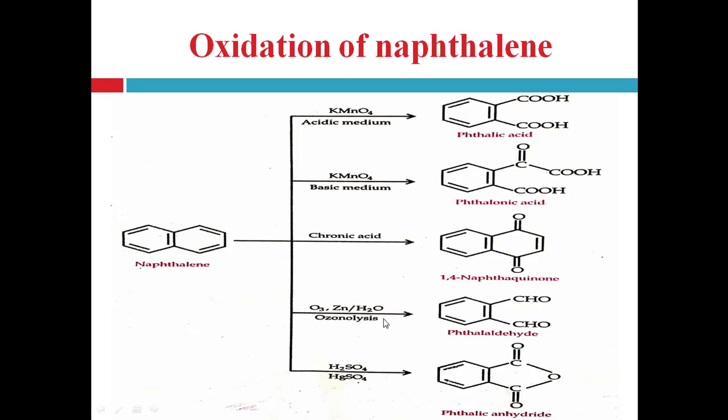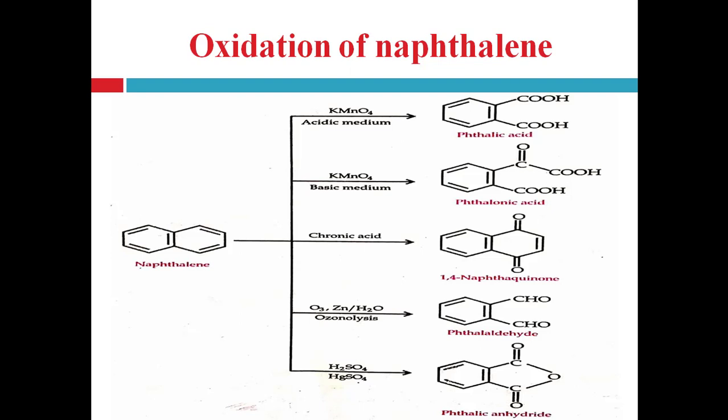Next, when oxidation of naphthalene is carried out in presence of ozone, that is O3, and zinc and water molecule, then it undergoes the ozonolysis and forms phthalaldehyde, right? 2 aldehyde groups are formed by lysis of the ring, right? So it forms the phthalaldehyde.